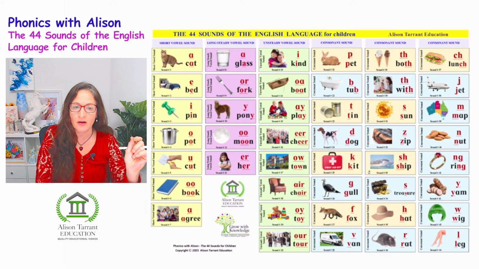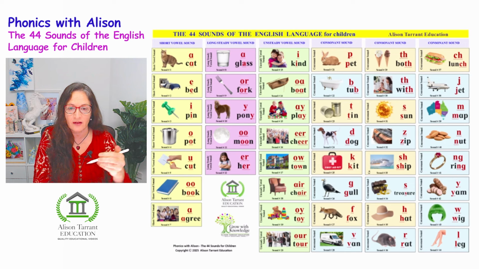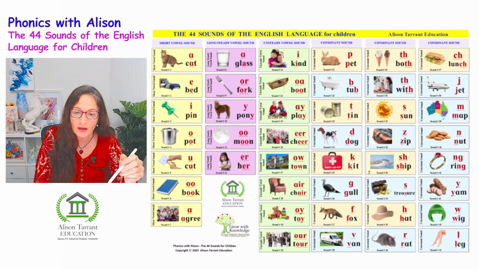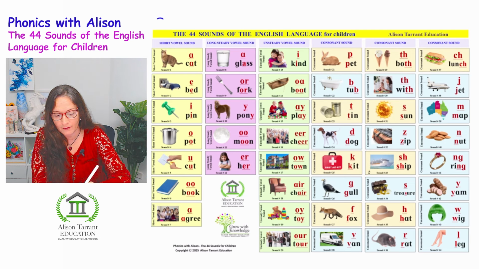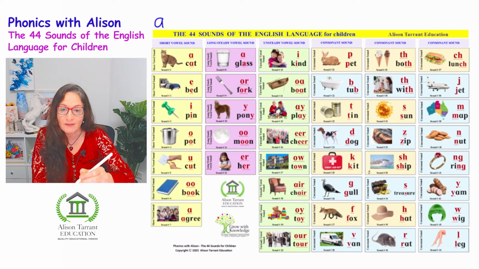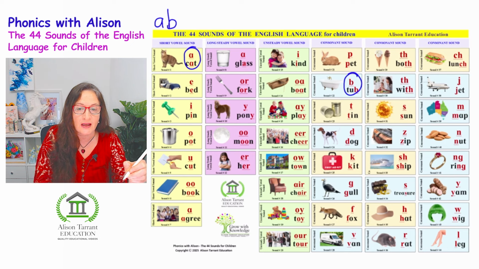Now, what I want to cover first is how the alphabet sounds tie in with this chart that I have here. So what I'm going to do is first of all circle all the sounds on this chart here that relate to the alphabet. So we'll start with the letter A. The letter A makes the sound A, and it's this sound here that relates to the letter A. Then we have the letter B, which is B, and it's this here, B in tub.